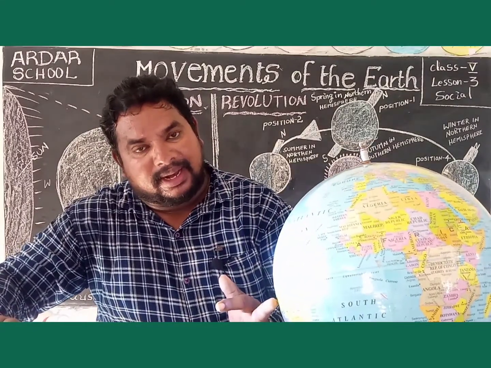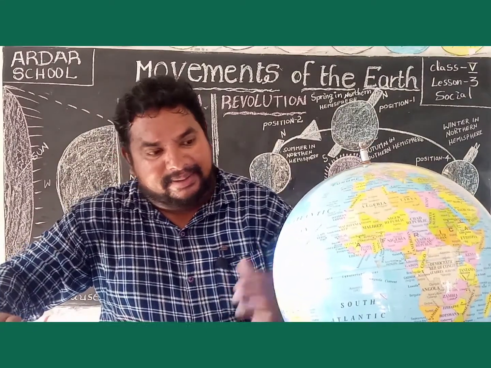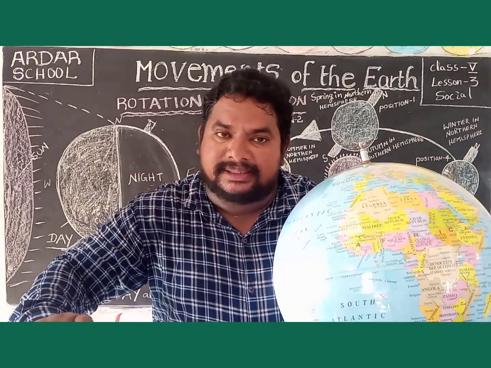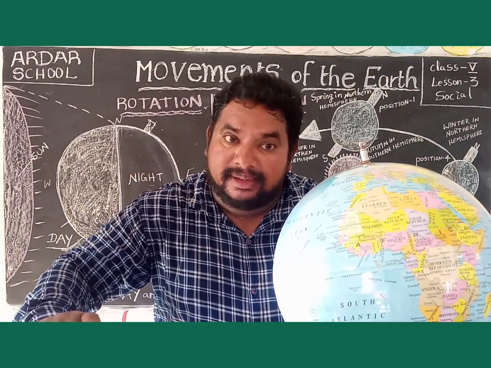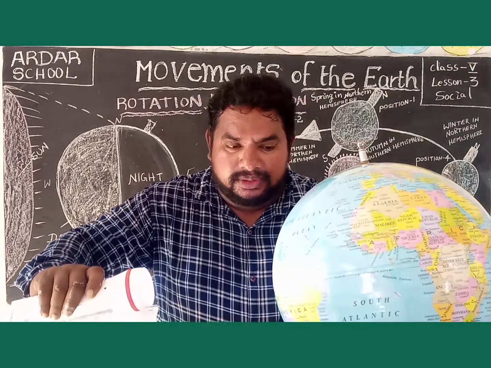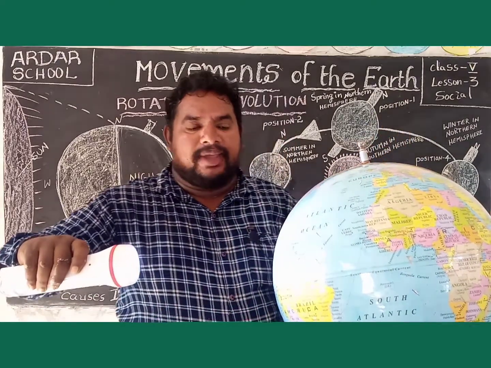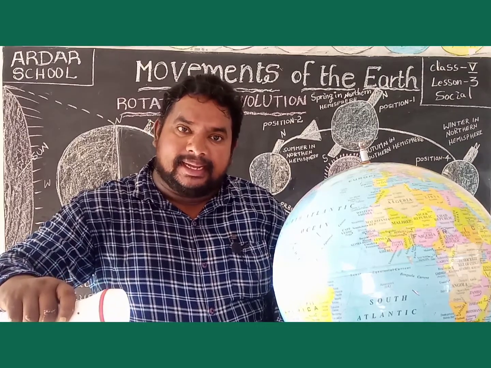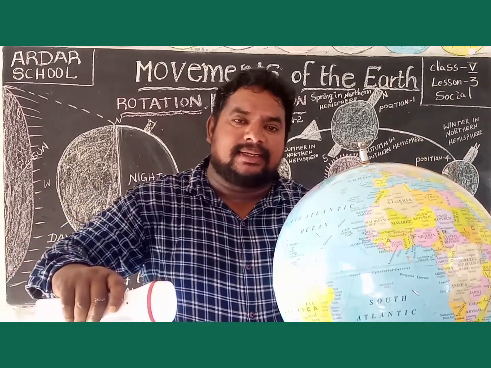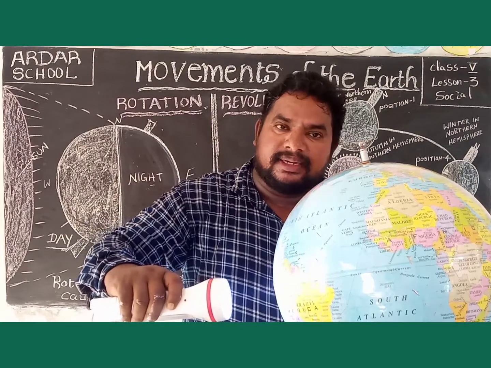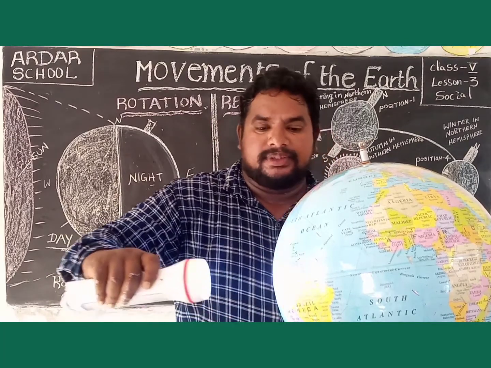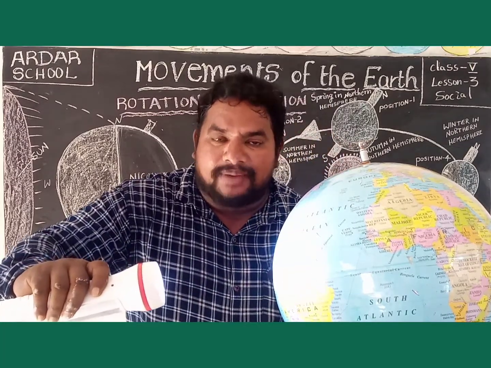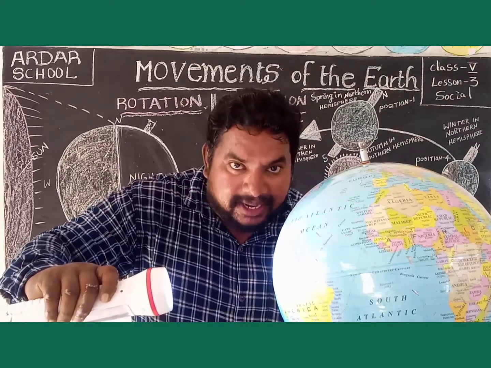Then South America is in daytime, and Australia and some other countries are in night time. The half receiving sunlight is daytime, and the dark half of the earth is night time. So the rotation of the earth causes day and night.